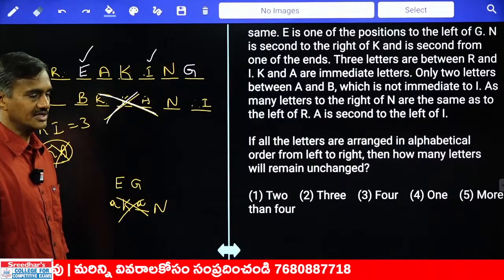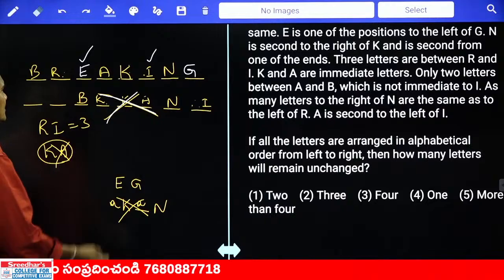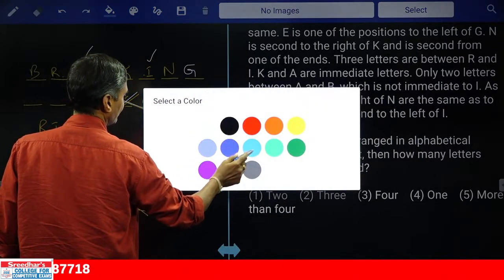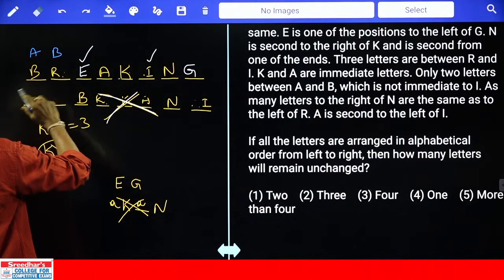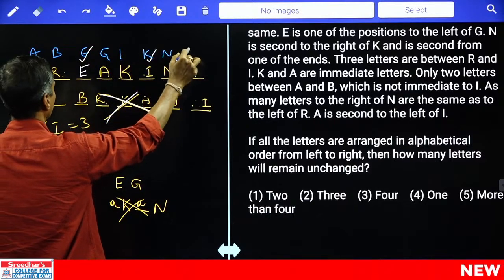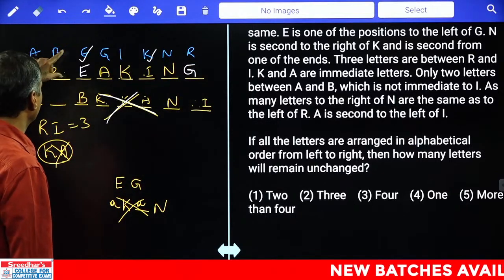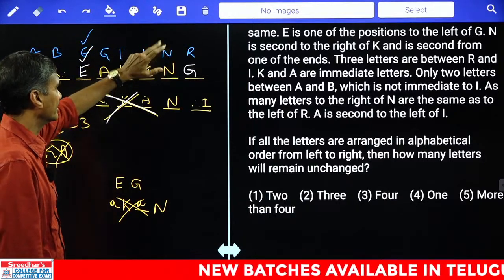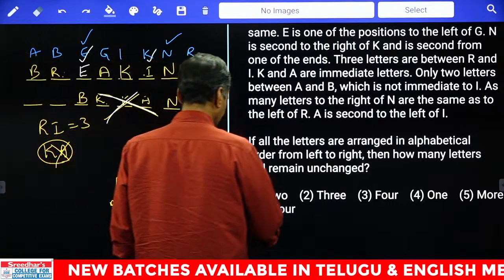Next question: if all the letters are arranged in alphabetical order from left to right, how many letters will remain unchanged? Now if you arrange them in alphabetical order, tell me what is the order here? A, B, E, G, I, K, N, R. Now tell me how many letters remain the same? A and B, B and R, E and E remain the same. G and A, I and K, K and I, N and N, R and G. There are 2 letters which remain at the same place. Two letters, that is given in choice 1.